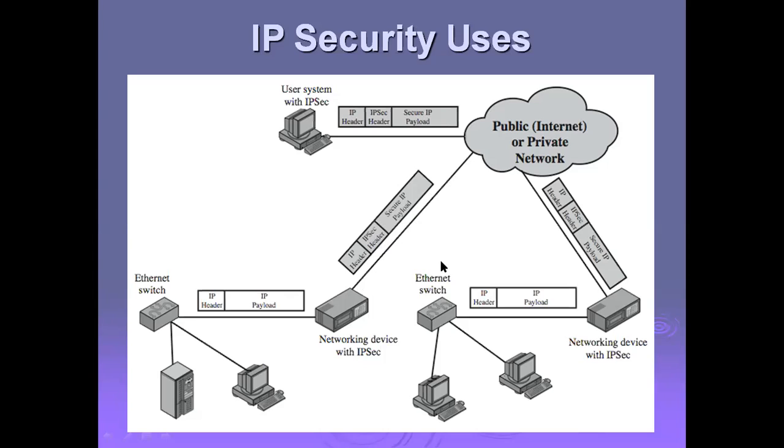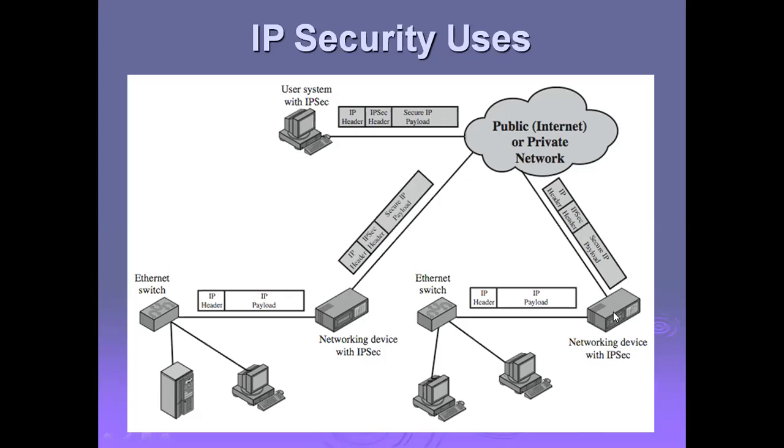So this is the scenario. You see the same here also. Initially, an Ethernet switch, right? Here two clients, two systems, are connected. Initially there is the IP header and IP payload, so it contains only this data. After deploying the network device with IP security, we provide an IP security header, a special mechanism, with the help of this special device.